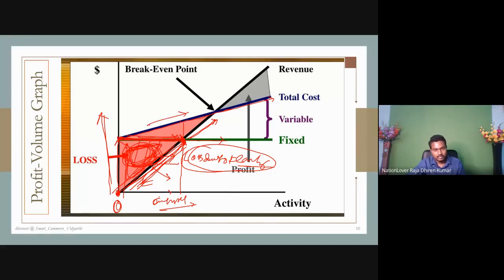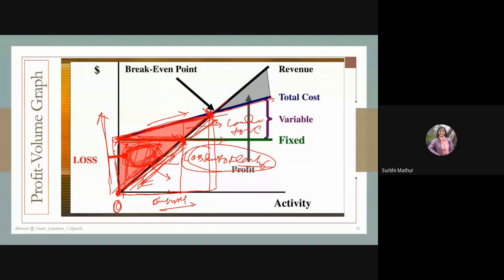Now look at here. This is the area of the cost. Not only that, this is the area of cost. That means this is the cost bar. But sales goes here. Understand the point? Still, we have not surpassed the total cost bar. This is the total cost bar. Still we have not surpassed the total cost bar. That means still we are incurring the loss. So if we measure only this part, this part is the loss due to variable cost.